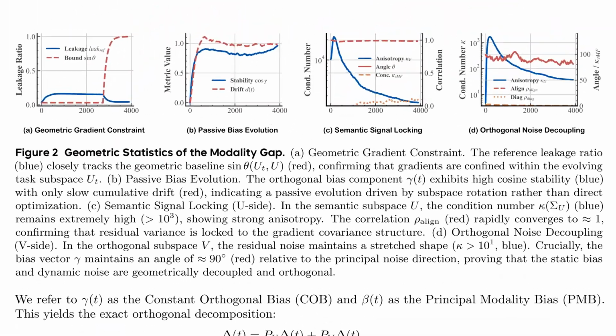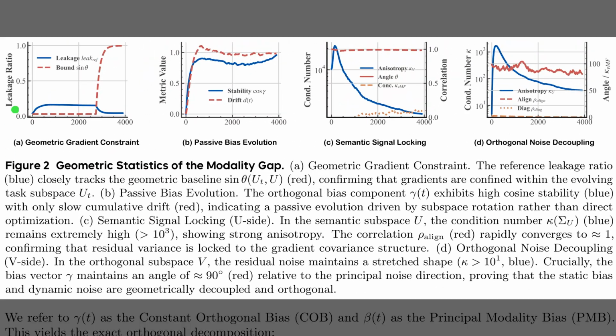Figure 2 digs into the geometric statistics that validate the authors' theory about this gap. In panel A, the blue leakage ratio tracks the red bound closely, confirming that gradients stay confined within a specific task subspace. Moving to panel B, we see the bias is stable, where the high stability curve indicates the gap's direction evolves passively rather than fluctuating wildly. Then, panel C focuses on the semantic subspace, where the high condition number reveals strong anisotropy, meaning the data cloud is stretched out rather than spherical. Finally, panel D proves that the remaining noise is orthogonal to the bias, so these two error sources are decoupled and can be treated separately.